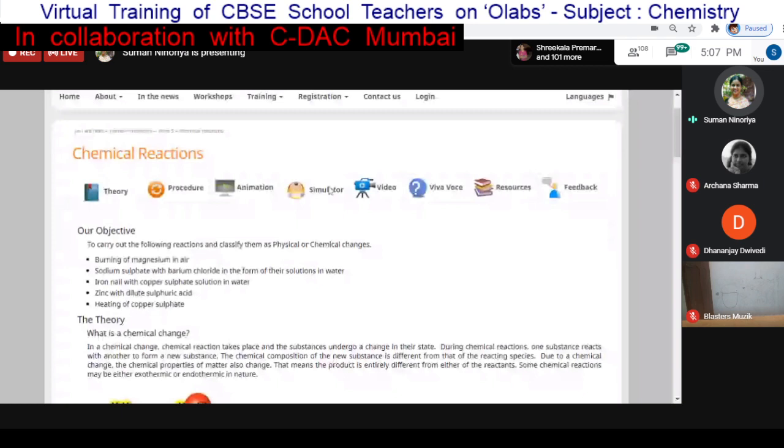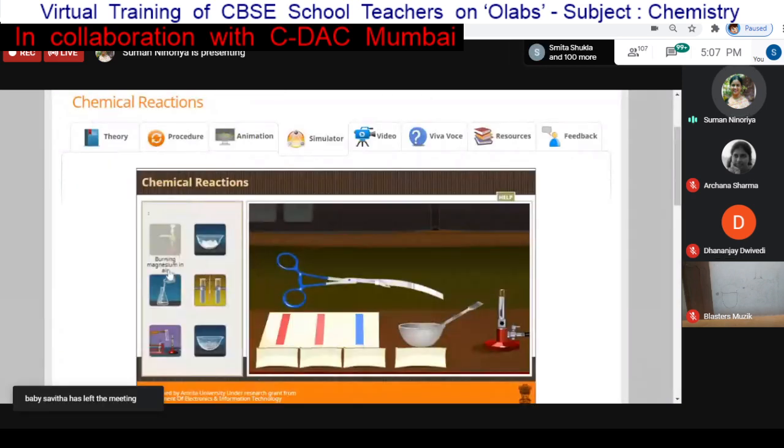So basically this is a chemical reaction and we need to perform these activities. This is the first chemical reaction that we need to show, burning magnesium in air. Here also you can see we can select different activities and do different variants in the OLAPS environment. So first, burning magnesium in air.